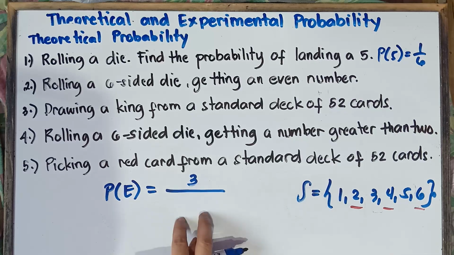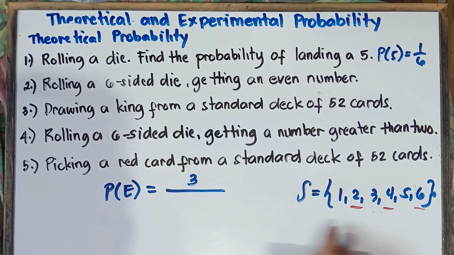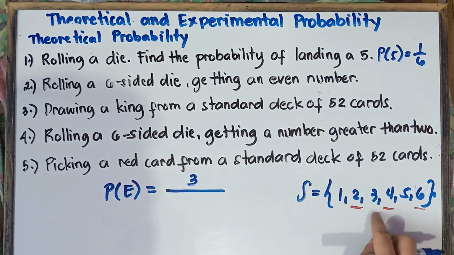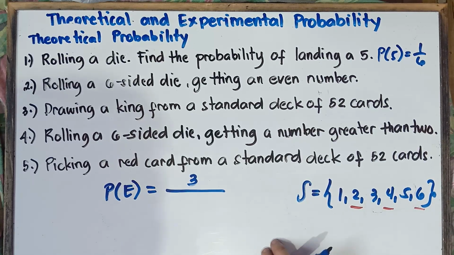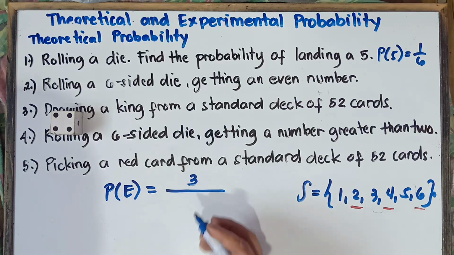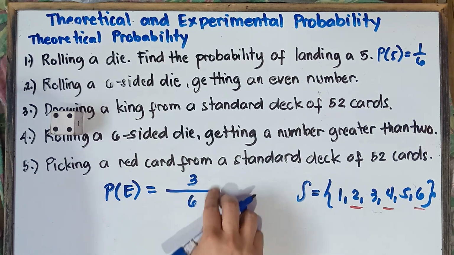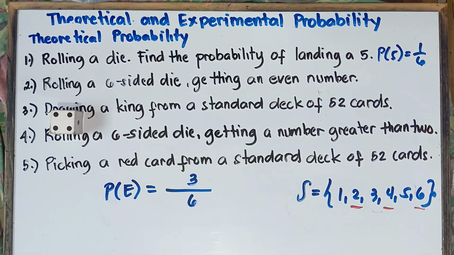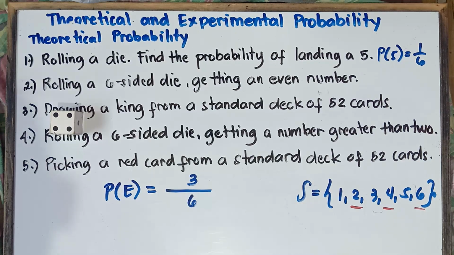And then on the denominator, total possible outcomes, we have 6 possible outcomes: 1, 2, 3, 4, 5, 6. These are the possible outcomes when you roll this die. So therefore, on the denominator, that would be equal to 6. Can we reduce this one, class? It is mandatory, class, that you always reduce the fraction if you can. Yup, we can reduce this one.